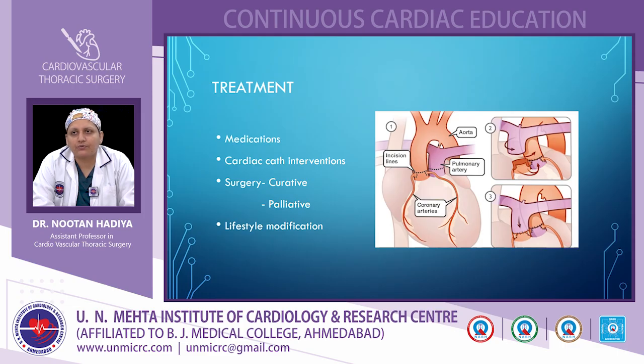For diagnostic purposes, we can take the pulmonary artery pressures and see what the anatomies are and what major collaterals are present. For therapeutic purposes, we can use this for major collateral coiling, and balloon angioplasty in case of coarctation of the aorta. Other advances are device closure in case of atrial septal defect and PDA. These are the different cardiac cath interventions that we can use.